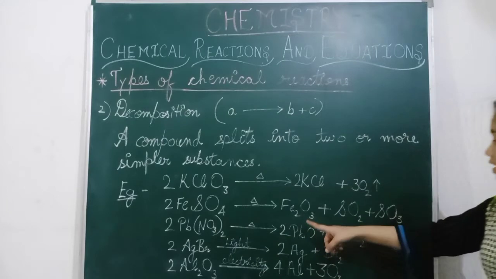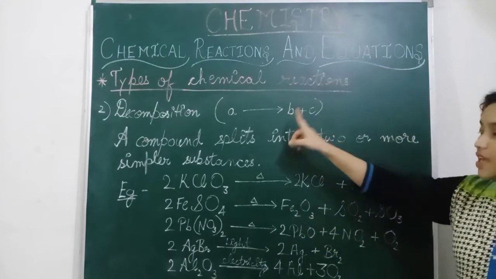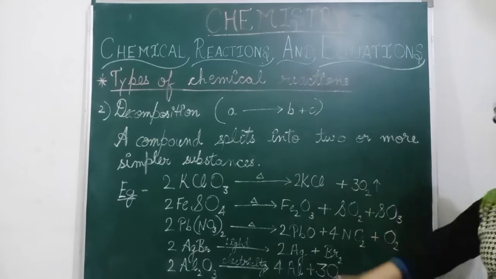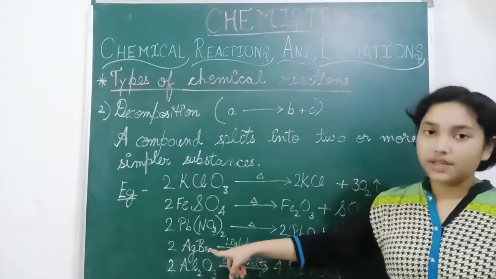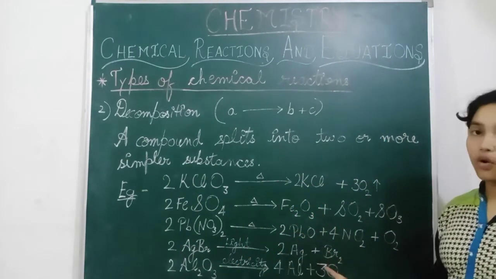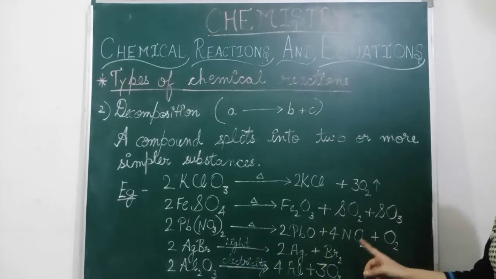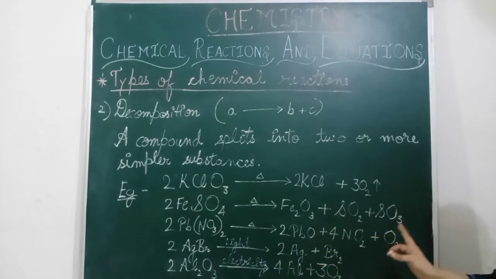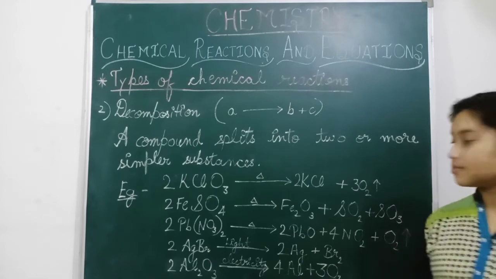So here there are three substances. Now lead nitrate decomposes into 2PbO, lead oxide, and NO2, nitrogen dioxide, plus oxygen. This oxygen is evolving here, means evolution of gas.